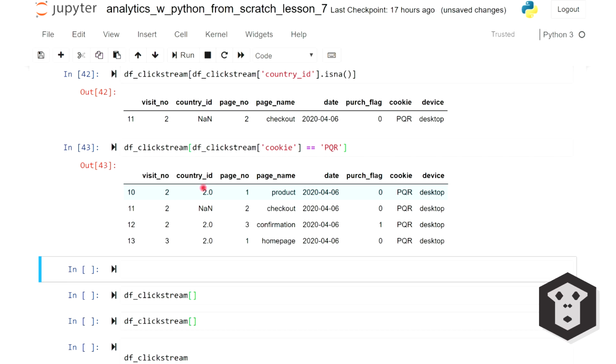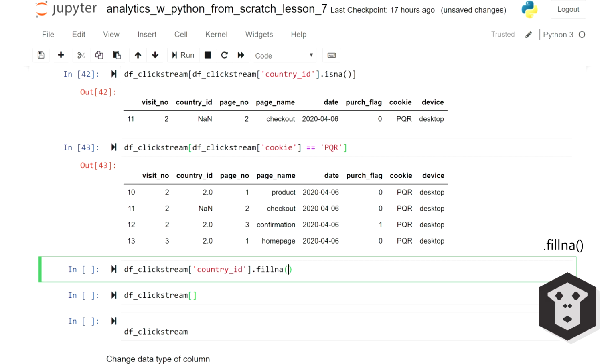We see that this cookie is related to country ID 2 on all of the other records. Using our domain knowledge of what a cookie is, we can safely assume that the country ID for all 4 records is equal to 2. So let's replace this null using another pandas function. My column is country ID, and that function is called fillNA. And in that case, I want to fill that NA with a 2 and pass on the parameter inplace equals true.